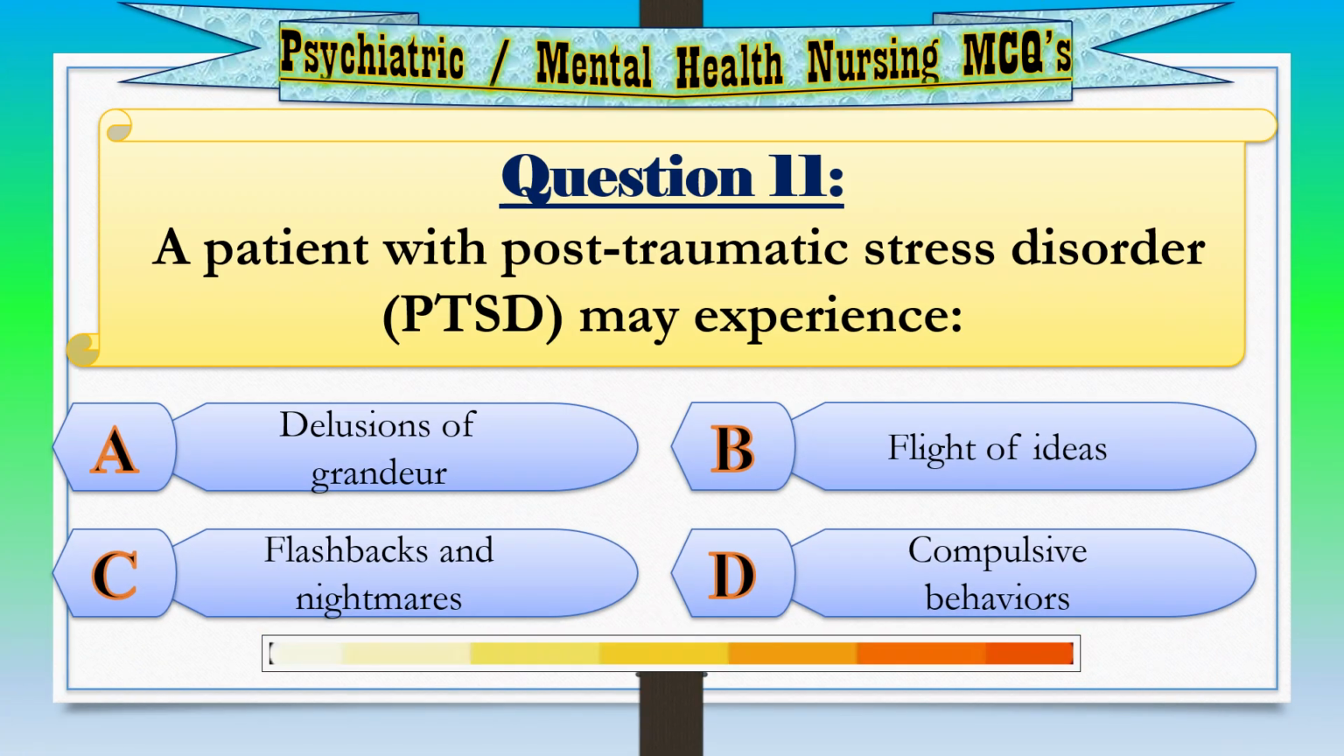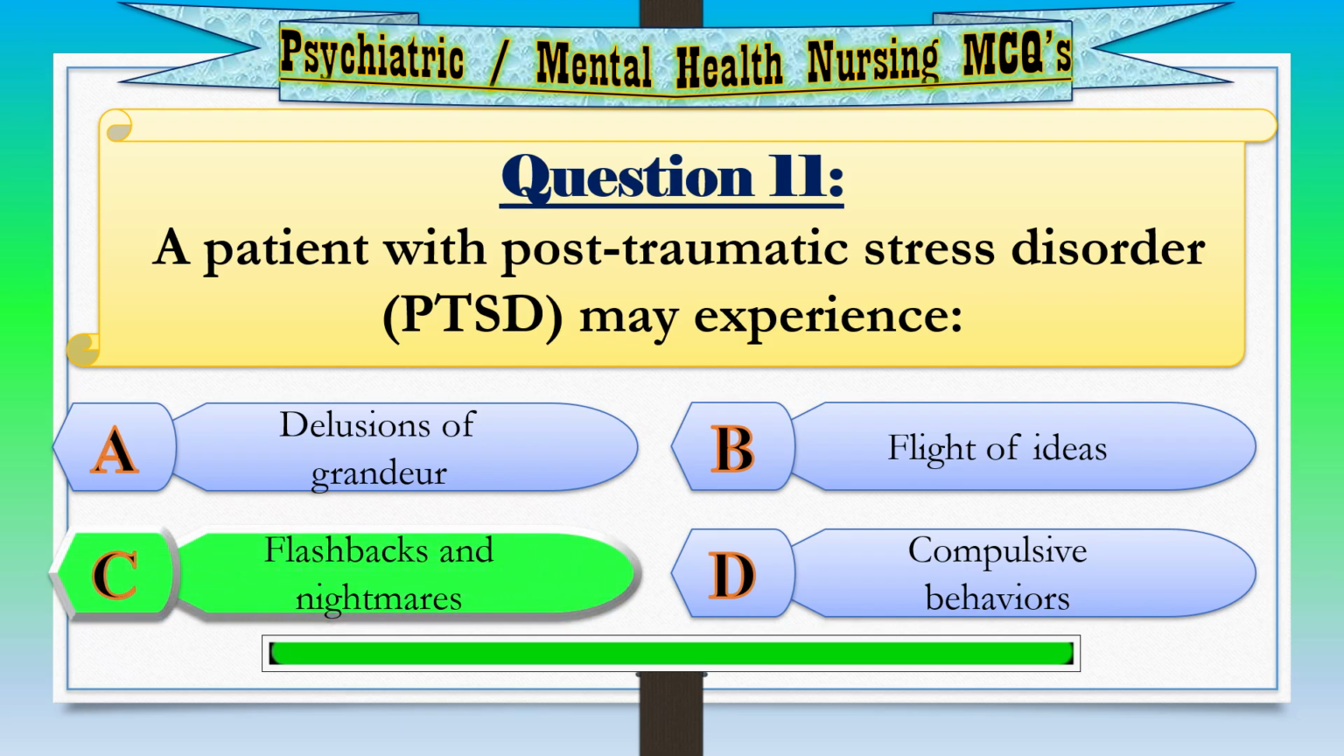Question 11. A patient with post-traumatic stress disorder, PTSD, may experience Option A, delusions of grandeur. Option B, flight of ideas. Option C, flashbacks and nightmares. Option D, compulsive behaviors. Correct answer, option C, flashbacks and nightmares.